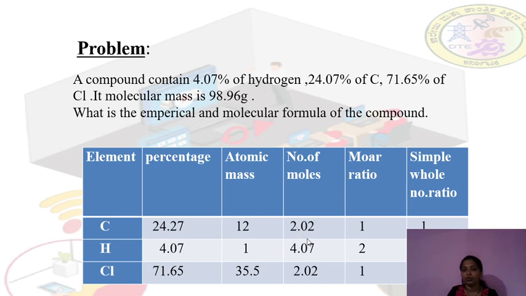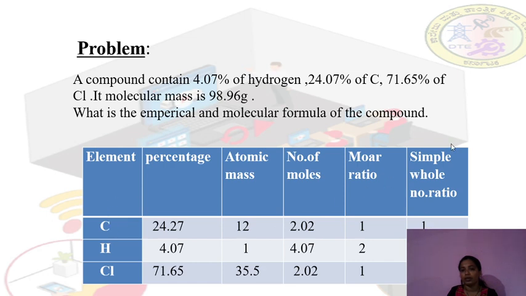Understood? 2.02 is the least number of moles, and the number of moles is divided by the least number of moles. That gives the simple whole number ratio, 1 to 1 to 2 to 1.